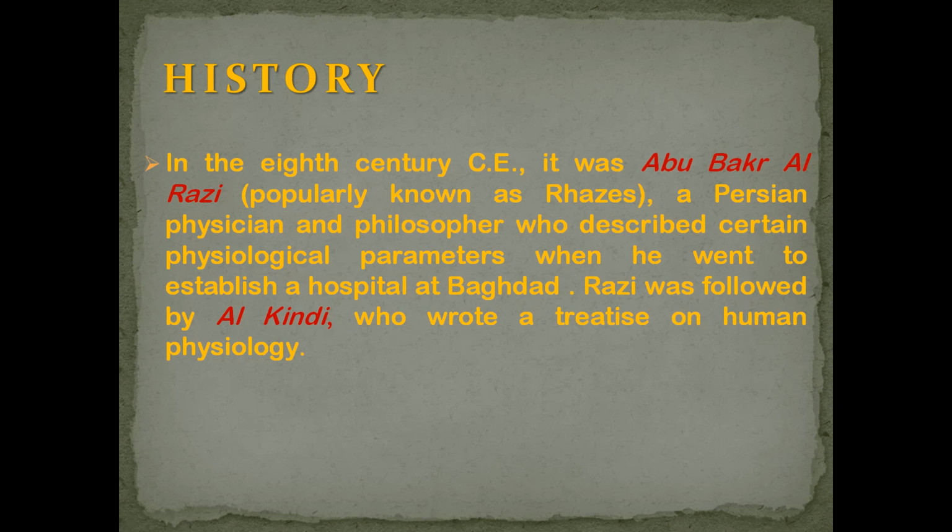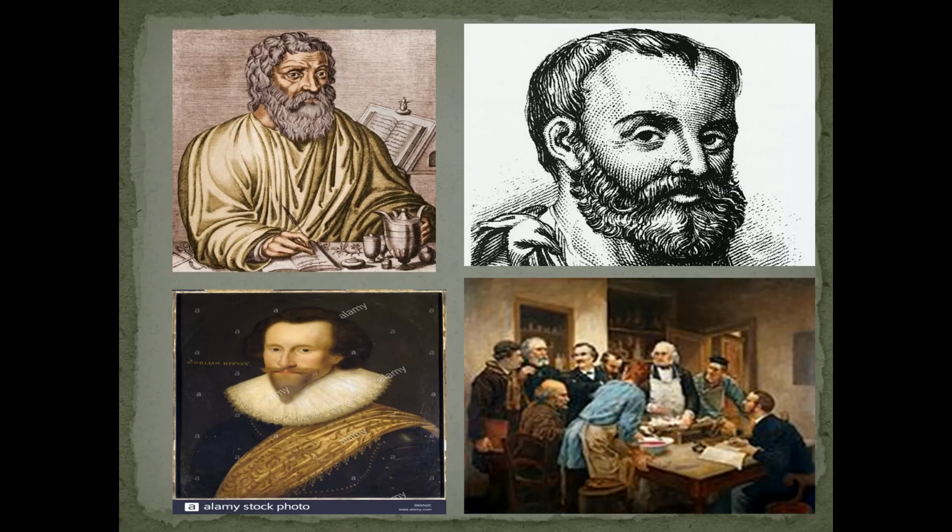Abu Bakr al-Razi was a student at the medical institute, and Al-Kindi was the first scientist who wrote a medical book in the Arabic language. If we see the figure, the first is Hippocrates, the next scientist is Galen, and the third is Claude Bernard.